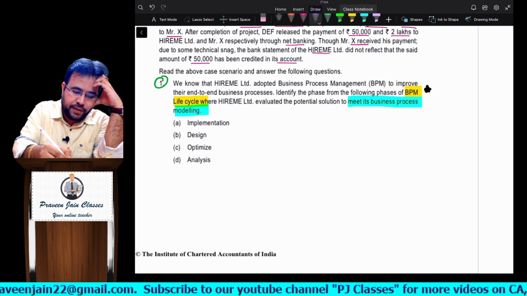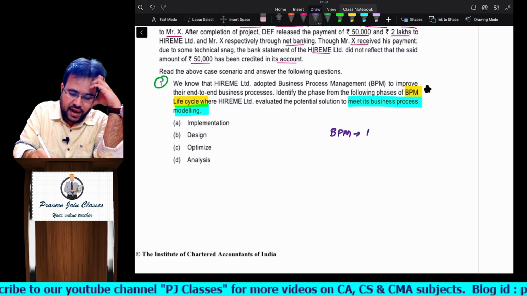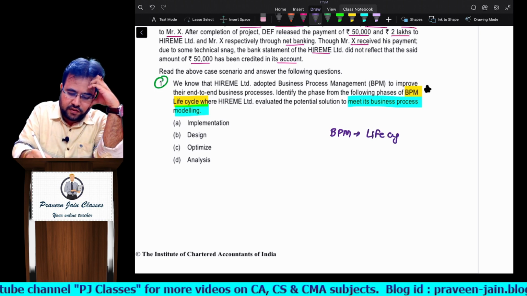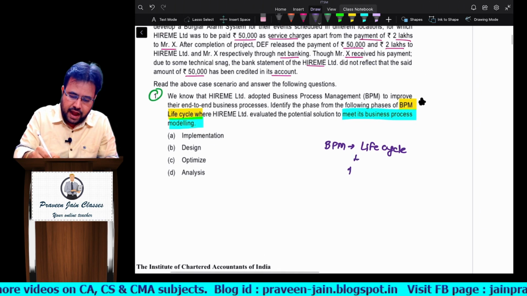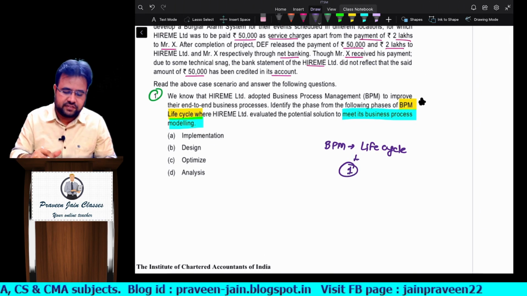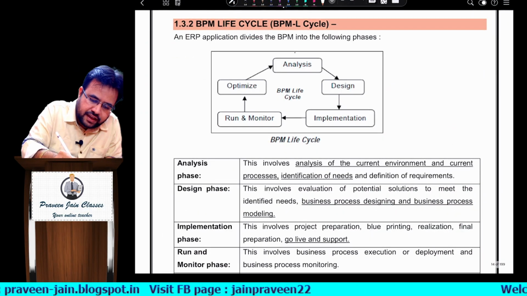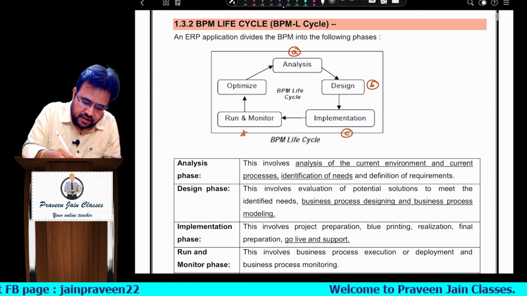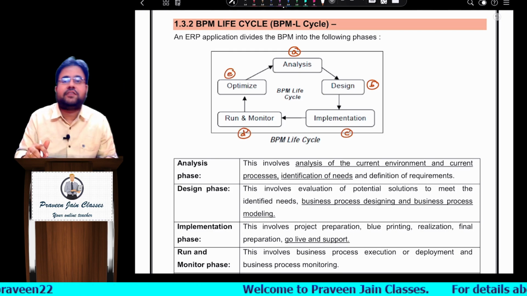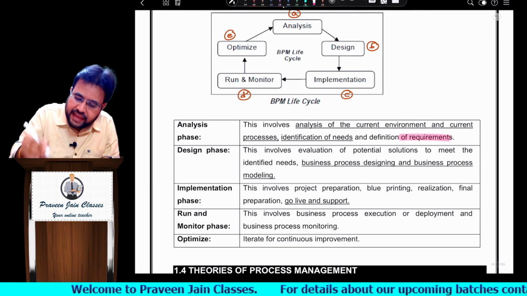BPM. So in BPM which specific question are we talking about, sir? The BPM life cycle. Now sir, if you can recall, this is our chapter number 1 question, and how many stages are there in the BPM life cycle, sir? There are 5 stages. So let us see what those 5 stages are. Can I say analysis stage, design stage, implementation stage, run and monitor, and optimize.